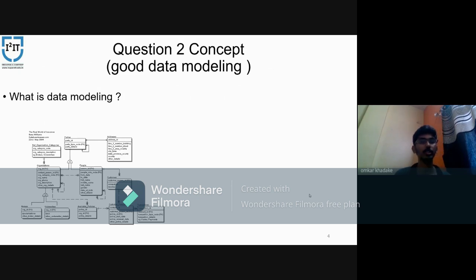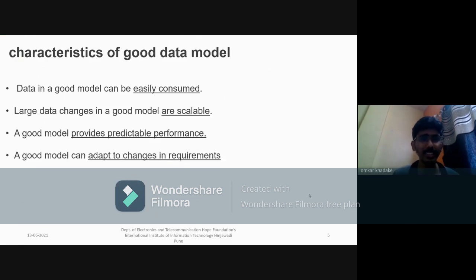Then the characteristics of good data modeling. What are the characteristics of a good data model? A good data model can be easily consumed. Large changes in a good data model are scalable. A good model provides predictable performance. A good model can adapt to change in requirements. So this is about a good data model.